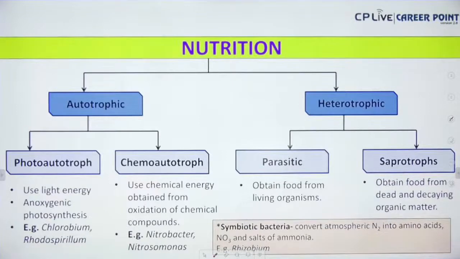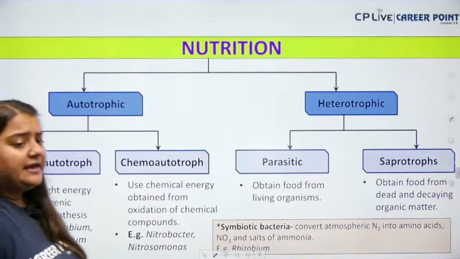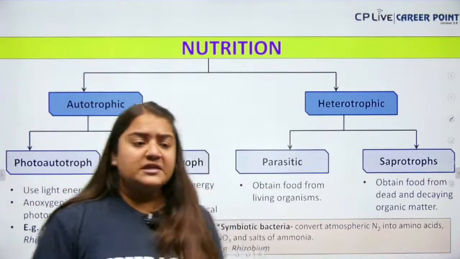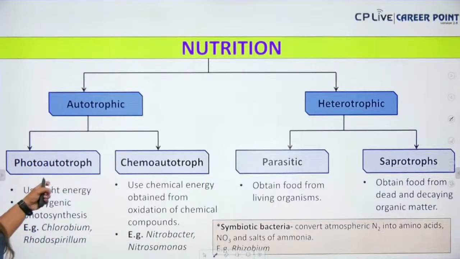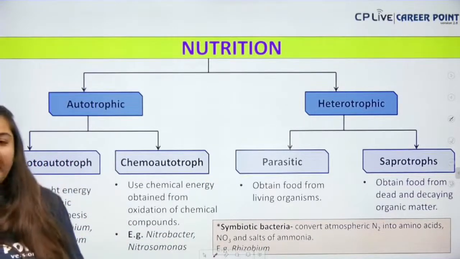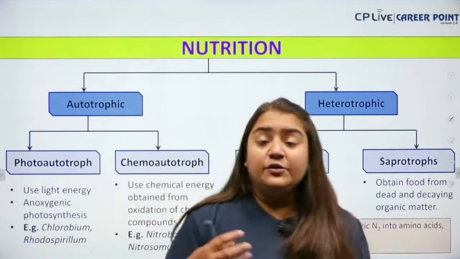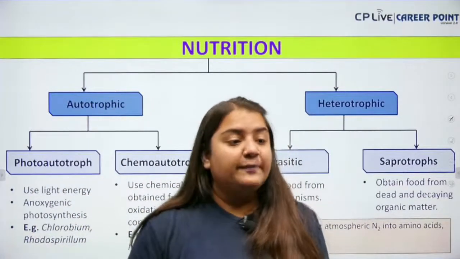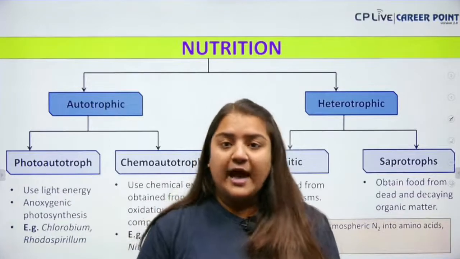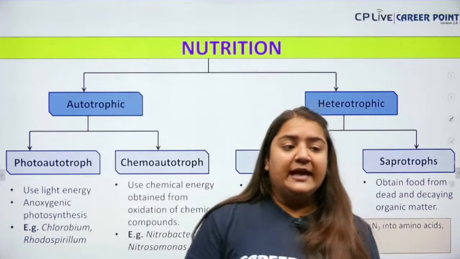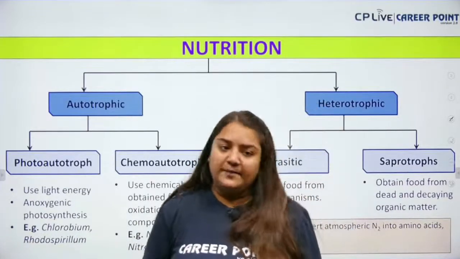Next up we have the nutrition. Now nutrition you all know it can be autotrophic also. It can be heterotrophic also. If autotrophic, it can be further divided into what? It can be further divided into chemoautotroph or photoautotroph. Okay, chemoautotroph means, if you all know the chemical, the light energy is converted into the chemical energy. Yes, you all know that in photosynthesis, the light energy is converted into chemical energy.